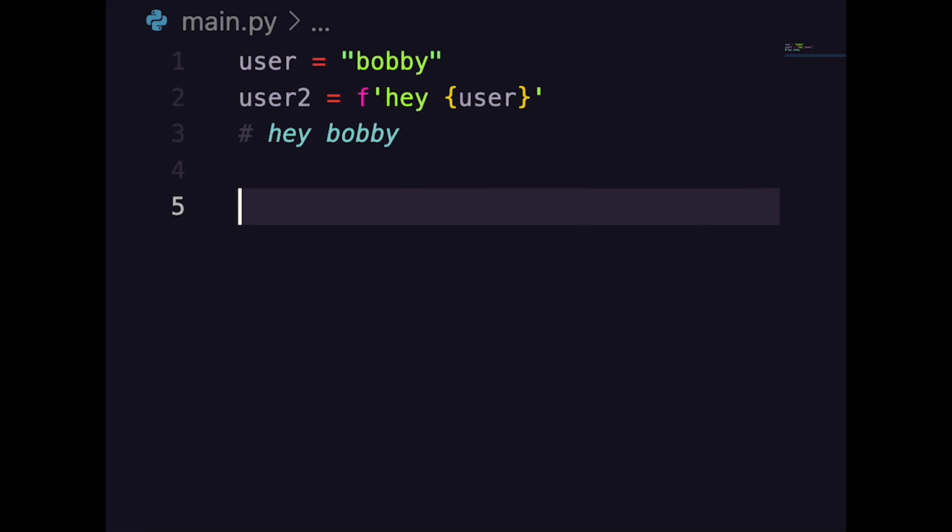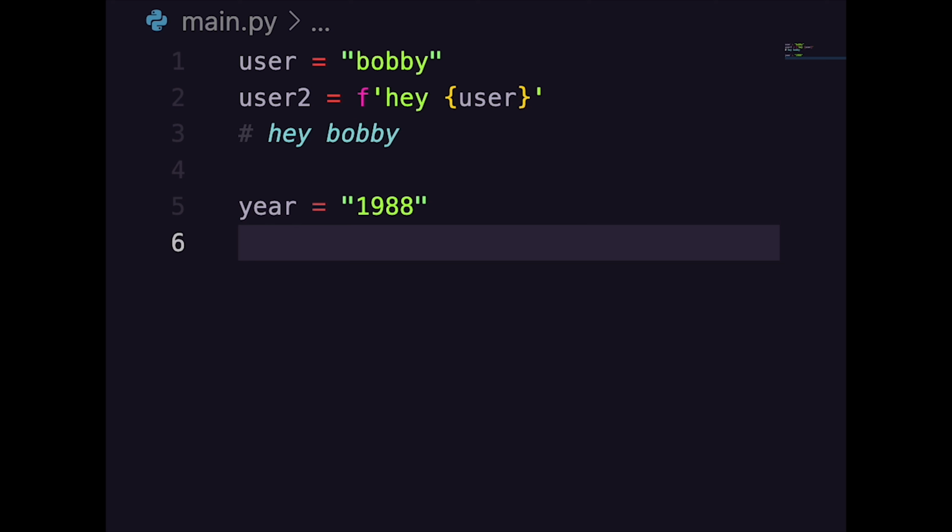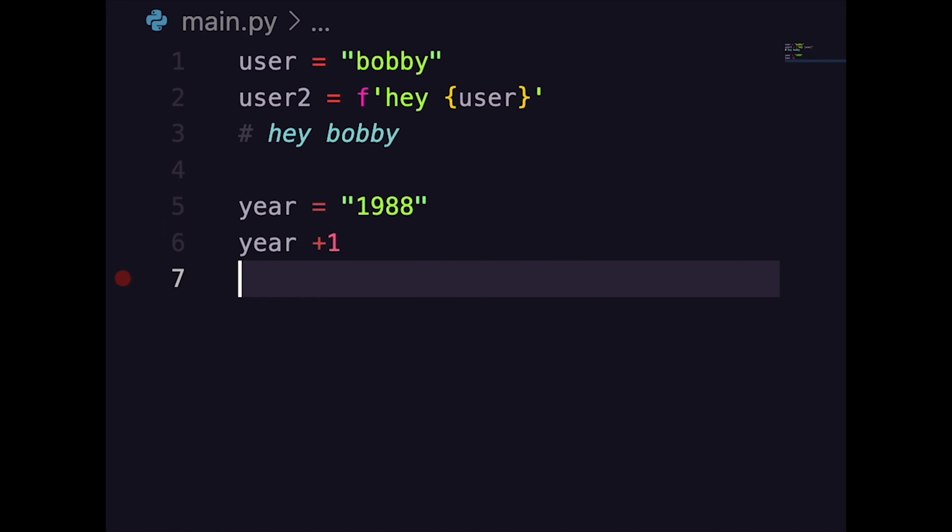Typecasting is fairly simple in Python, so if we have a year 1988 and that's a string and we want to say year plus 1, this will throw an error because you can't add 1 to a string. So instead you would need to say int(year) plus 1.